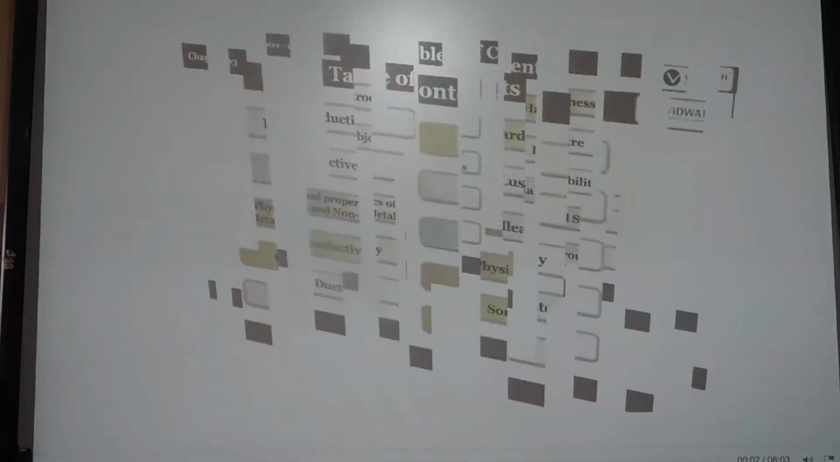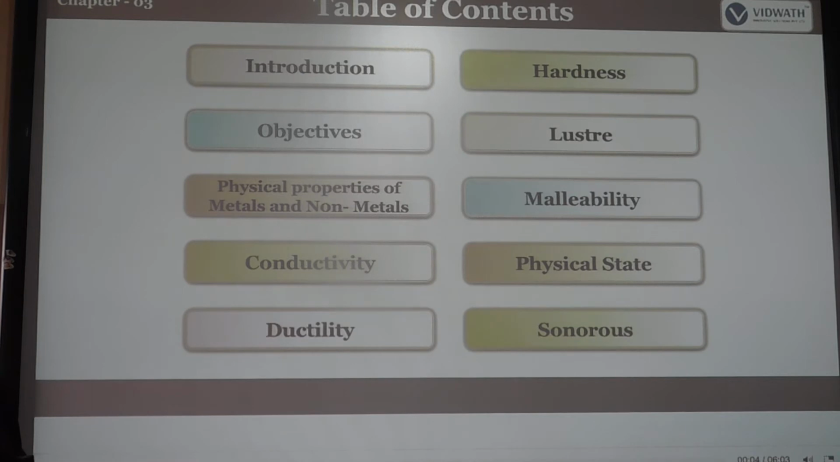First we will discuss the introduction. What is the meaning of metals and non-metals? What are the objectives of studying them? What are the physical properties? Today we will discuss only the physical properties of metals and non-metals, not the chemical properties. What is the meaning of conductivity, ductility, hardness, luster, malleability, physical state, and sonorous? All this we will discuss.